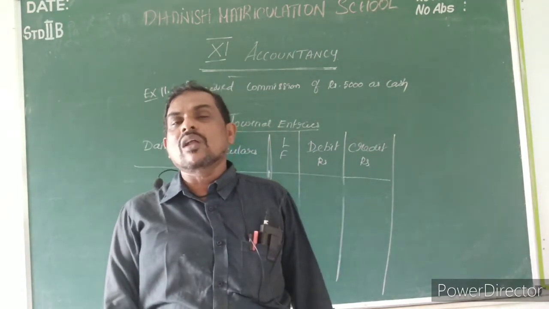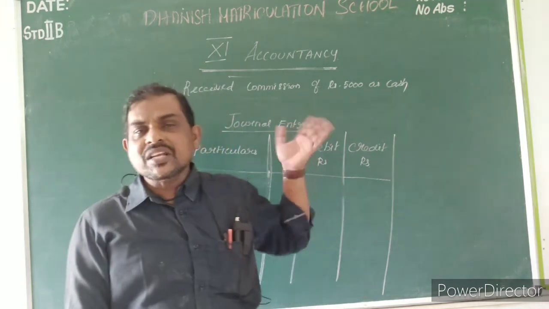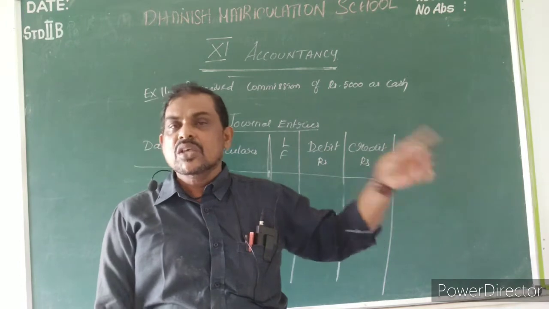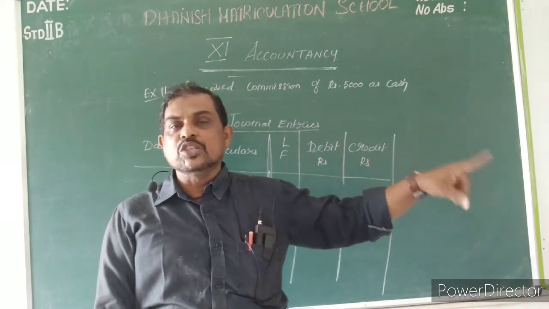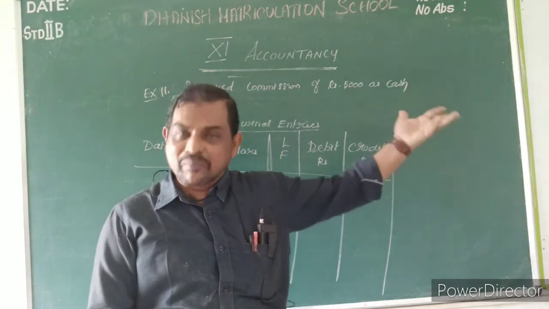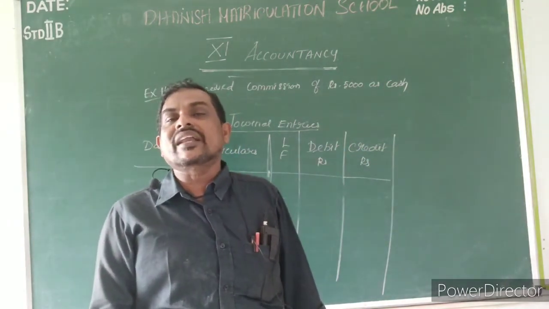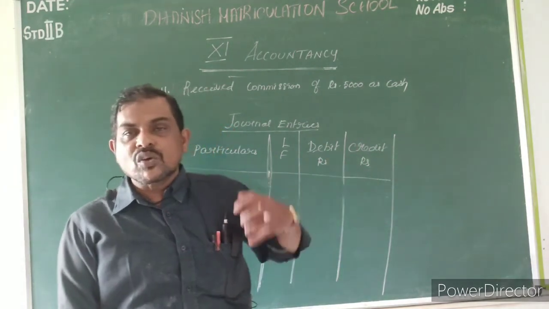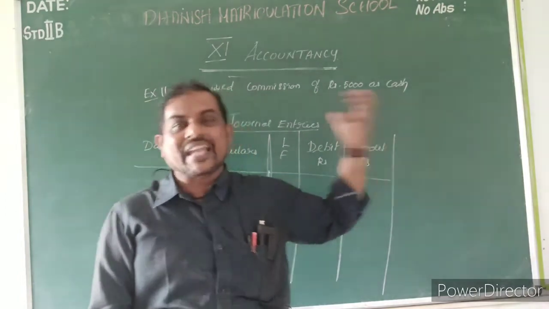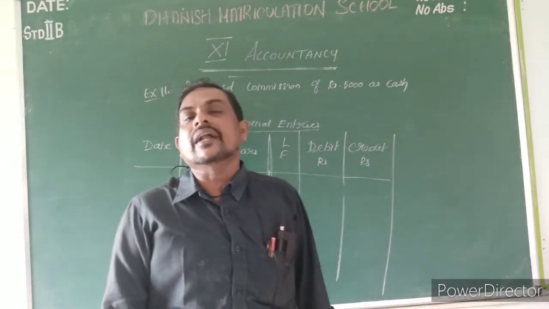Now you tell me the rule of the nominal account: debit all expenses and losses, credit all incomes and gains. Commission is not an expense, it is an income, so commission received will come on the credit side. Then cash will come on the debit side, because the real account rule is debit what comes in. When I am getting the commission in cash, I am receiving the cash. So cash is debited, commission received is credited.